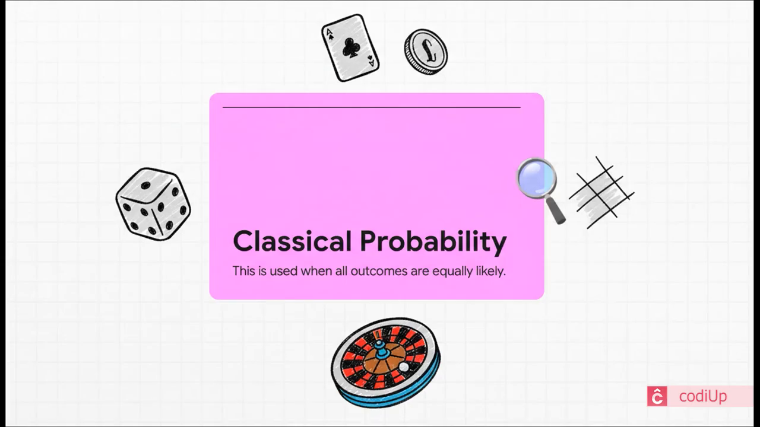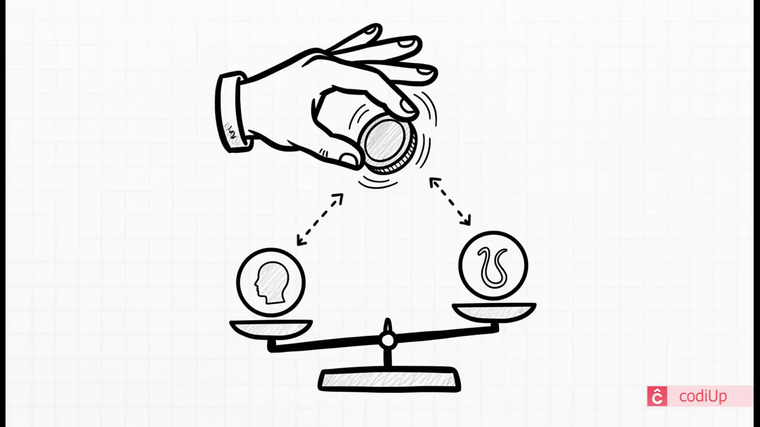First up, we have classical probability. This is the one you probably learned about in school, and it's the simplest. It works perfectly in these neat, tidy situations where every single outcome has the exact same chance of happening. And the classic example is, of course, tossing a fair coin, right? You've got two possible outcomes, heads or tails, and they are equally likely. So the probability of getting heads is just 1 out of 2, or 0.5. It's clean, simple, and all based on theory.